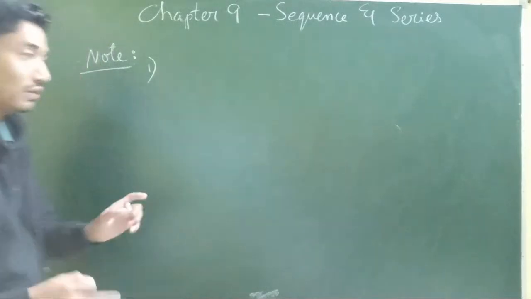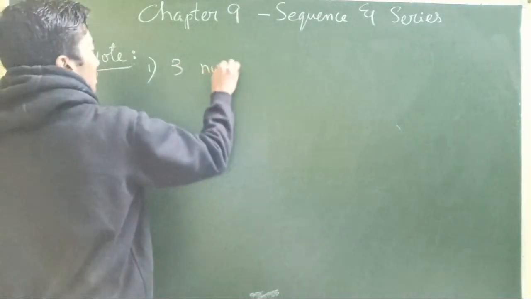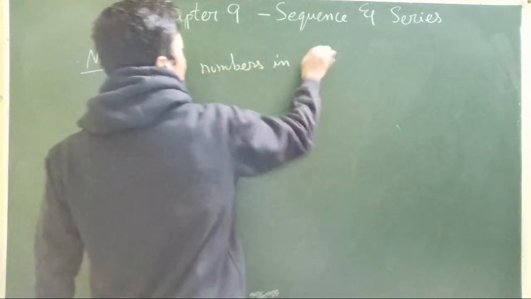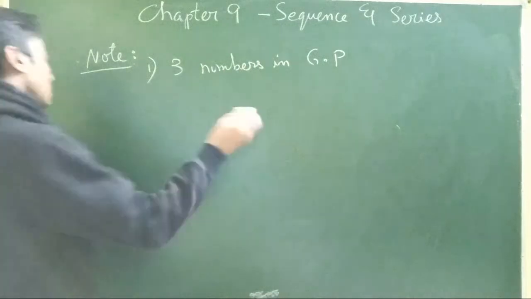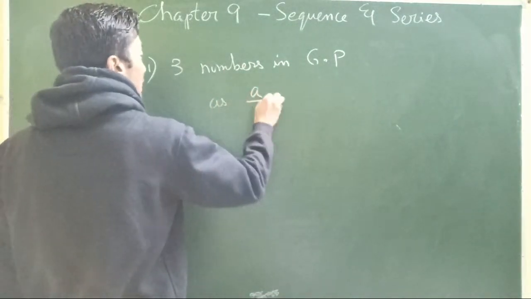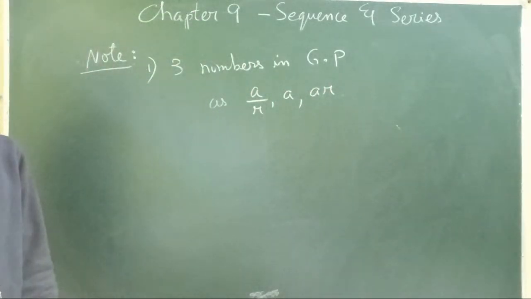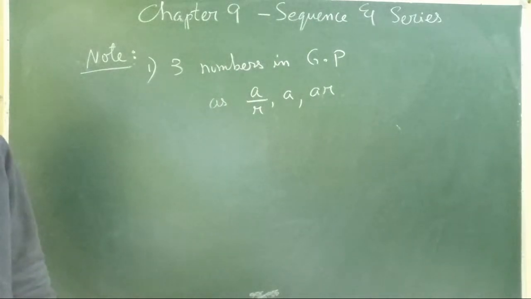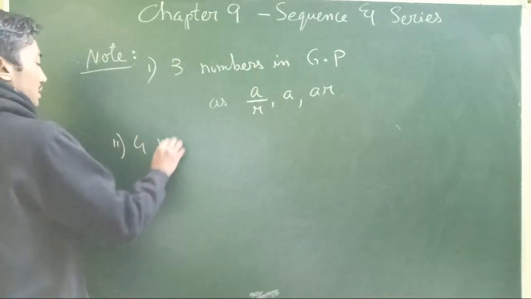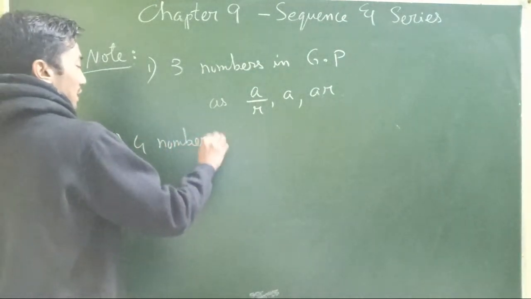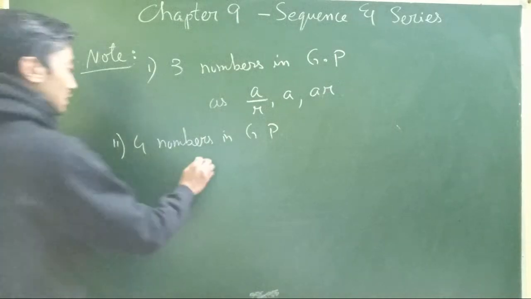If you are made to assume three numbers in GP, then you can assume those three numbers to be a by r, a, a r. That will help you simplify the question. That's going to make your life more comfortable. If you are given four numbers which are in GP, plus they give you some properties, and then they tell you to find those four numbers, then you can take this.